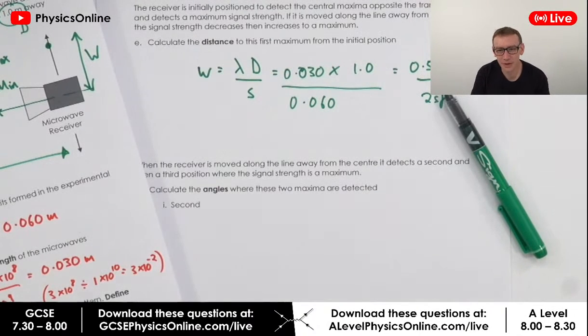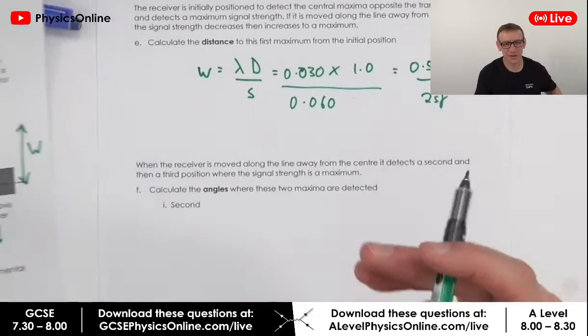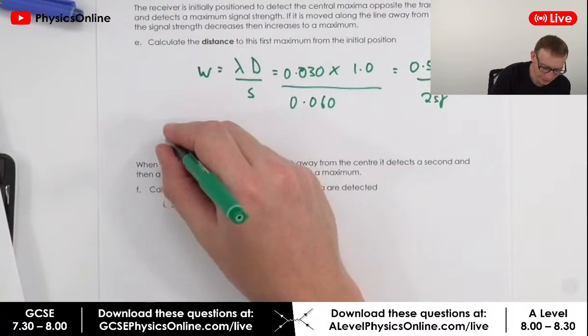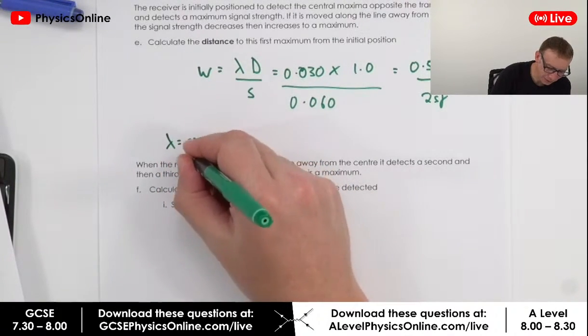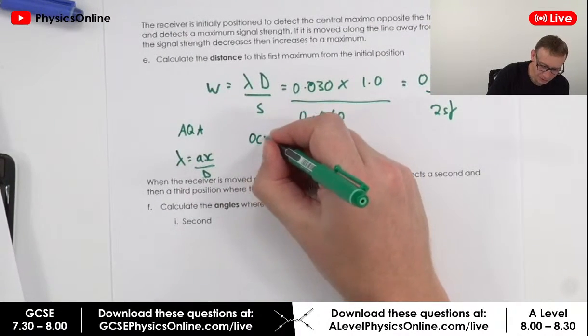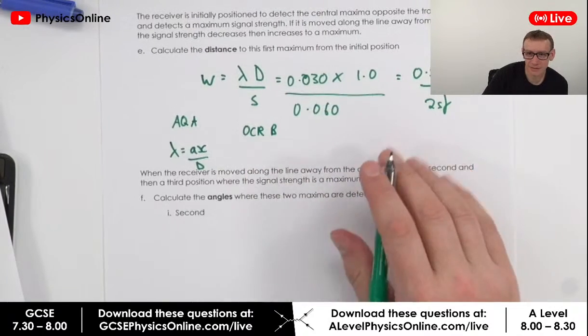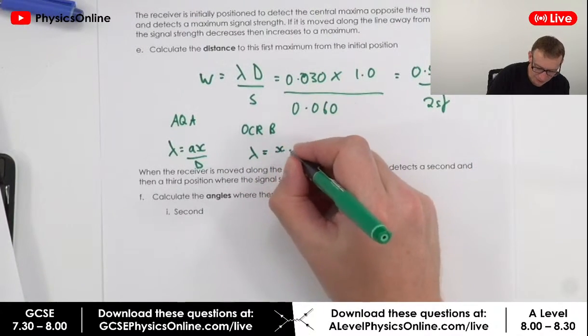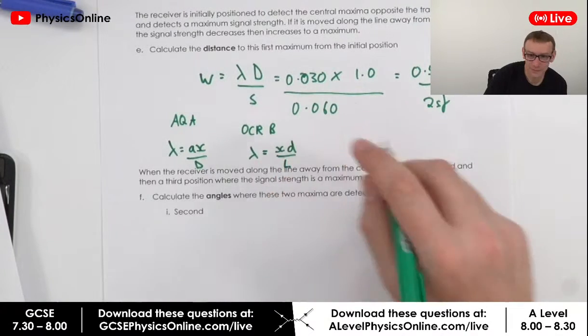Oh yeah, so for OCR B, I'm just going to write this down from the chat. We've got lambda equals ax over d. This is AQA. For somebody doing OCR B, they've got lambda equals xd over l.